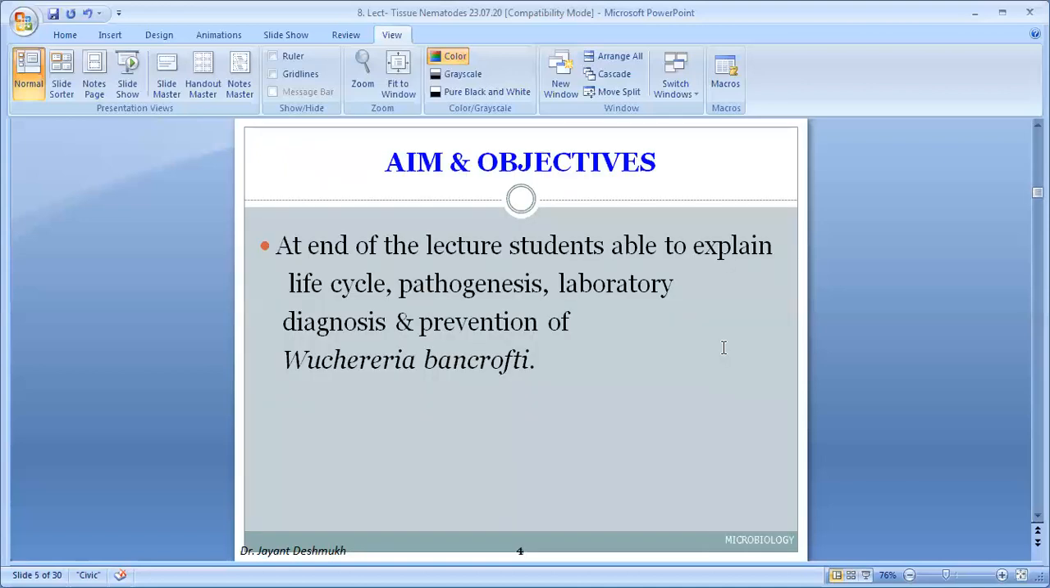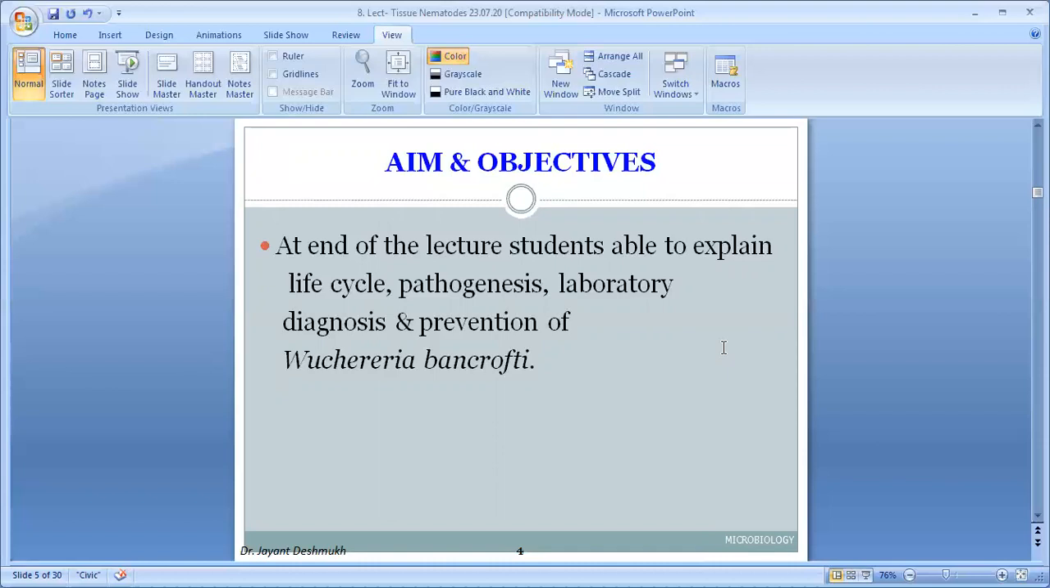So what is the class today? Class aim and objectives. At the end of the lecture, every student should be able to explain the life cycle, the important pathogenesis part, meaning clinical presentation and complications, laboratory diagnosis, and prevention of Wuchereria bancrofti. Again, why the name Wuchereria bancrofti?